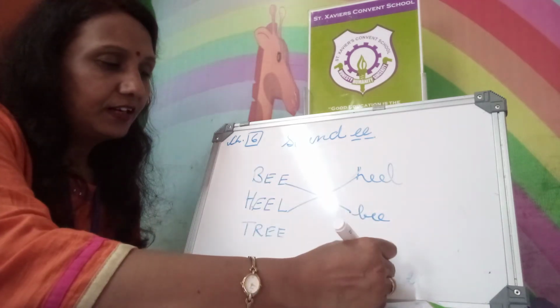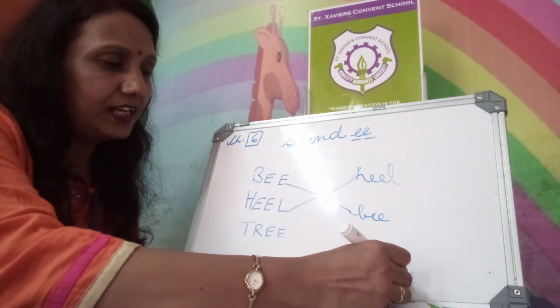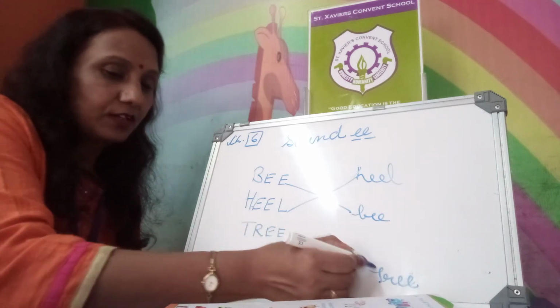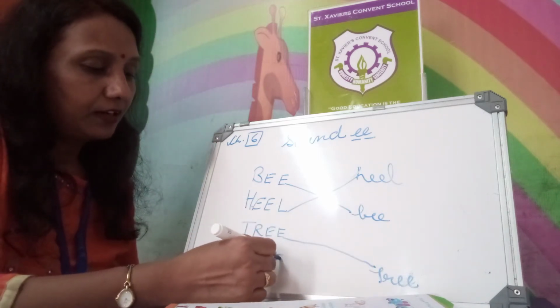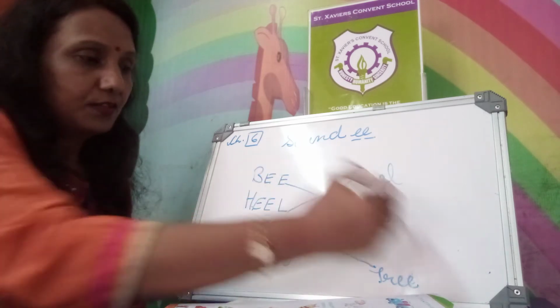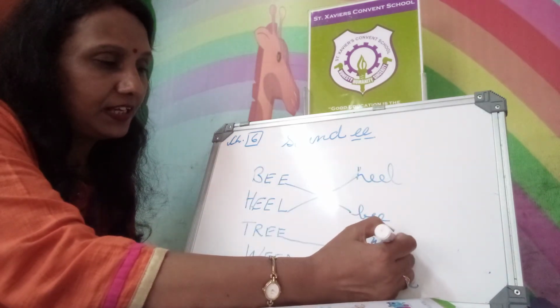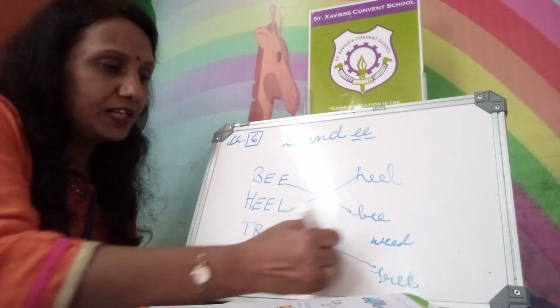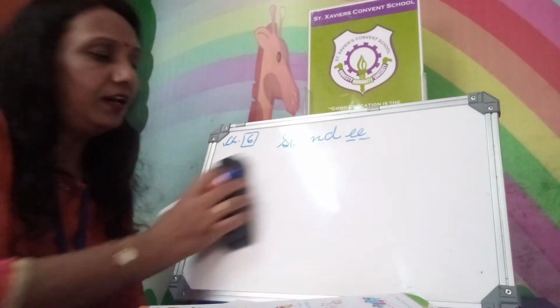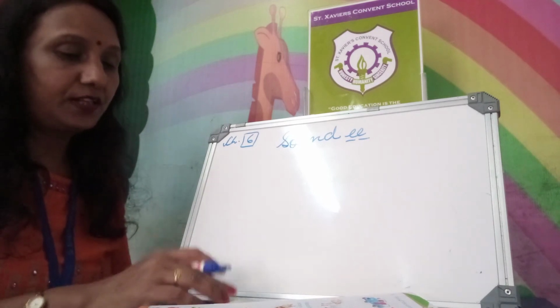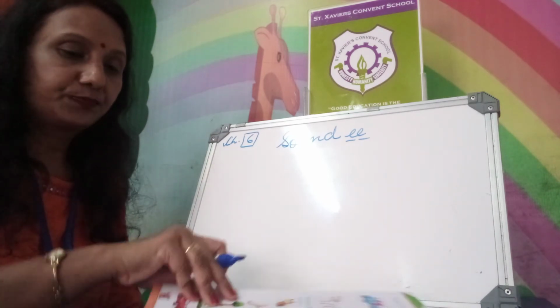Small letter, T R double E. Match. W double E D, weed, capital and small. W double E D small. Match with that. Okay. Capital letter to small letter means words with capital letters to small letters.